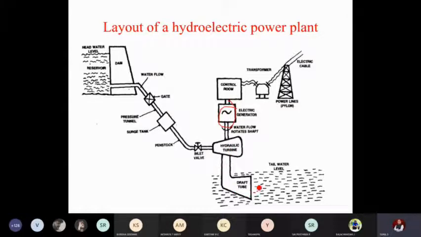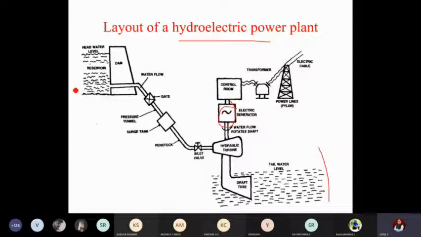Through a tail pipe, it comes and joins the tail water level, that is the groundwater level. Then again it keeps on flowing. Again, this water you can use for irrigation, and for drinking purposes after purifying, etc. So the stream is not disturbed here. Only the flowing water, we build an obstruction, store it, then allow it to flow onto a turbine and join back to the stream at some other point, so that the water flow keeps on continuing. So this is called hydroelectric energy.